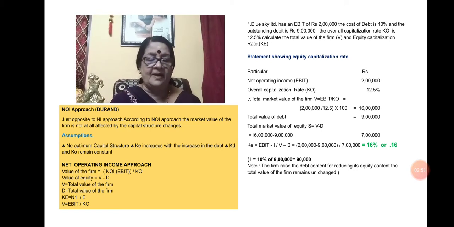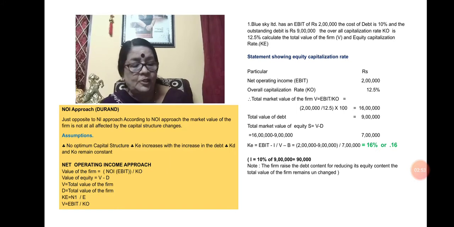Here also we can have an example. First, you can see Blue Sky Limited. Blue Sky Limited has an EBIT of 2 lakh rupees. The cost of debt is 10% and the outstanding debt is 9 lakh. The overall capitalization rate, that is KO, is 12.5. Calculate the total value of the firm and the equity capitalization rate.